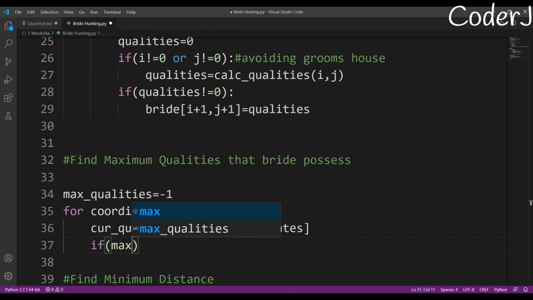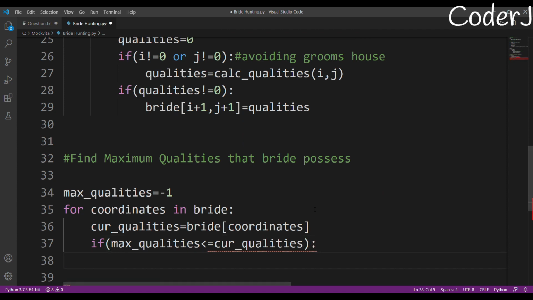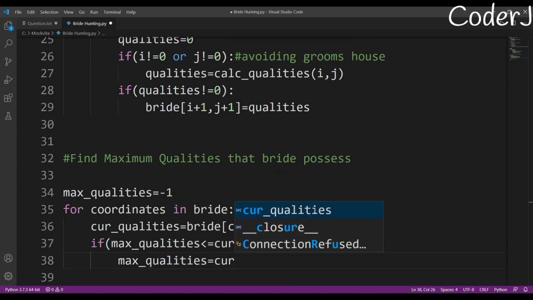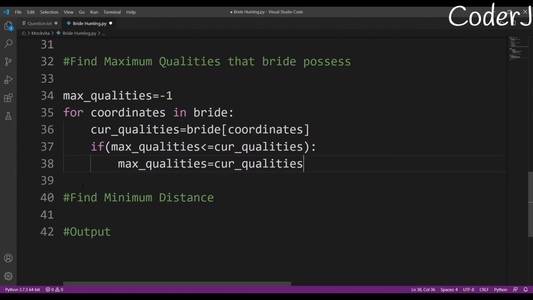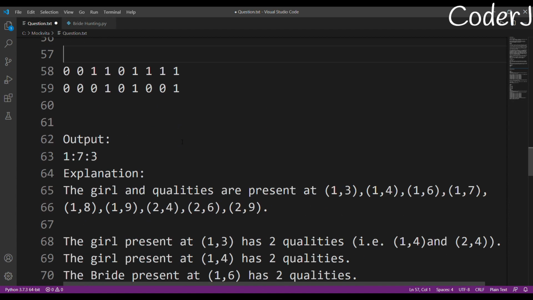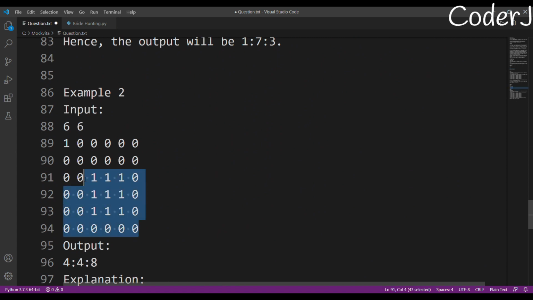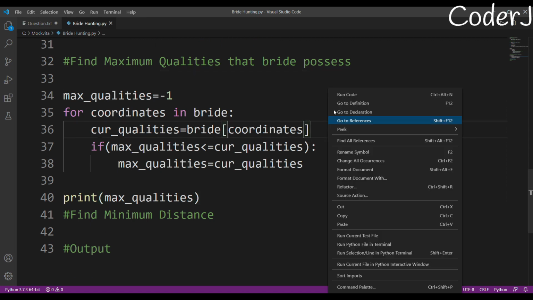Now I'll check if these are the maximum qualities or not. After this I'll be able to get the maximum qualities that I have. So maximum quality is equal to current qualities, right? After this loop I know that this is the maximum number of qualities that this girl has. Now I'll try to print maximum qualities, because we don't want to rush our code. We just want to see if we are currently working or not, because I don't know if it's going to give me an error. So I'll put in example 2, which should give me 8 as a return. Okay, so now let's execute our code. Fingers crossed.